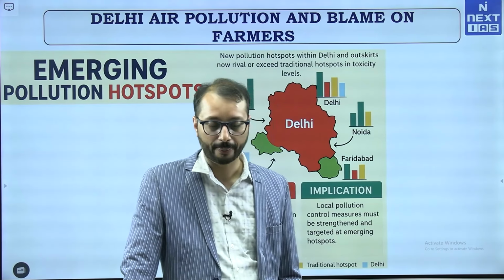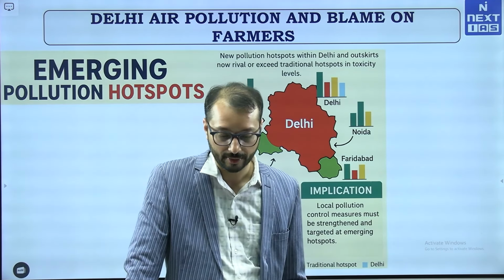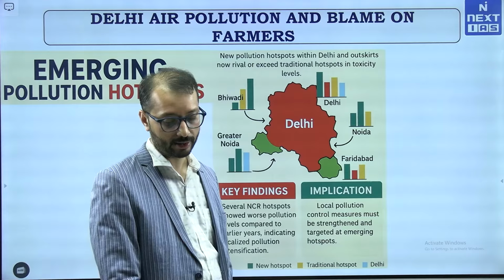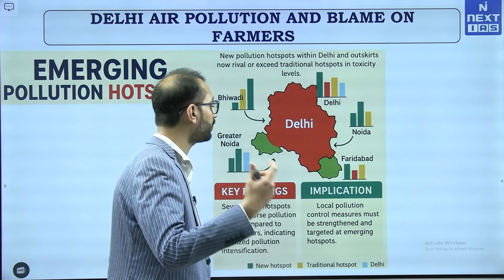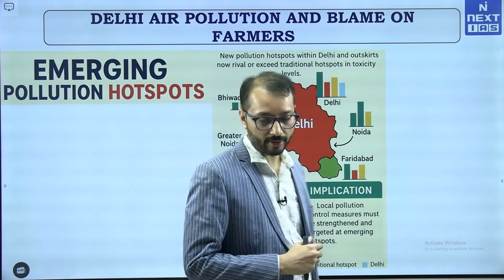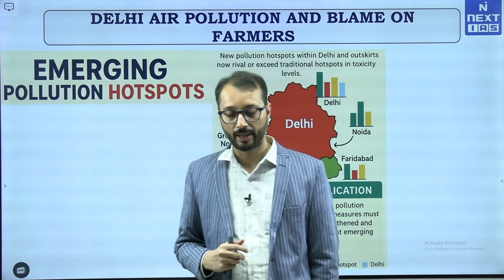PM 2.5, fine particulate matter responsible for deep lung penetration, it systematically impacts your health. These are some of the sources of urban pollution in Delhi.